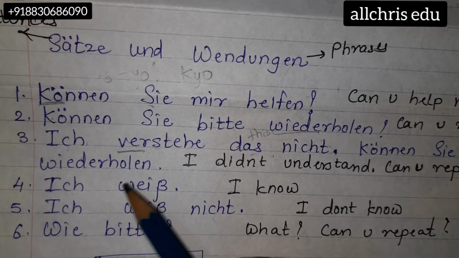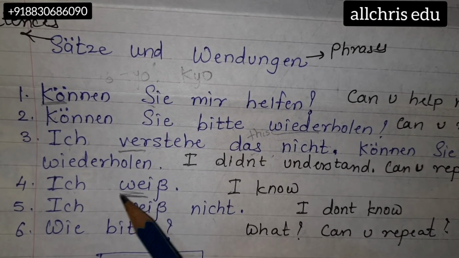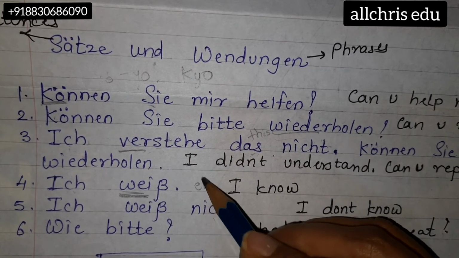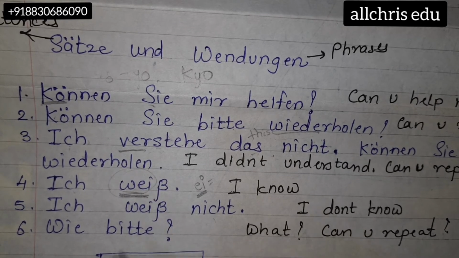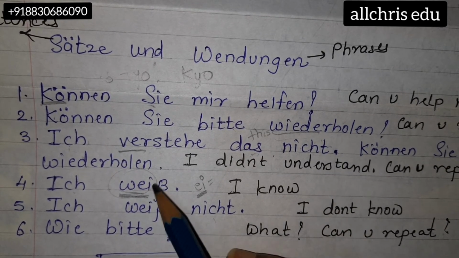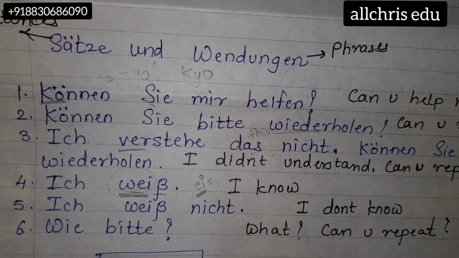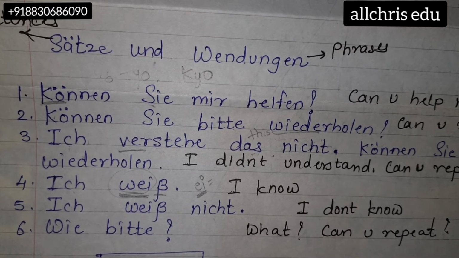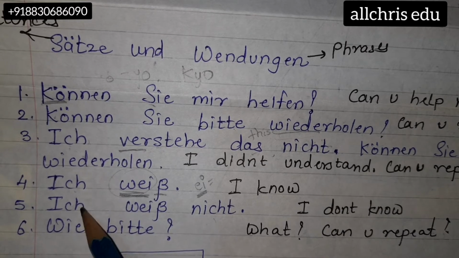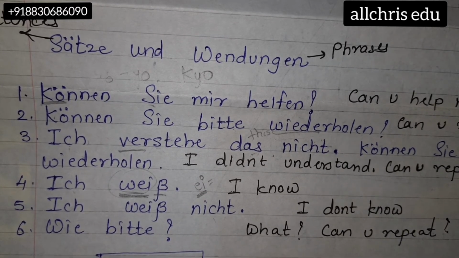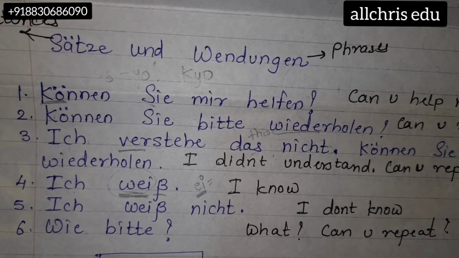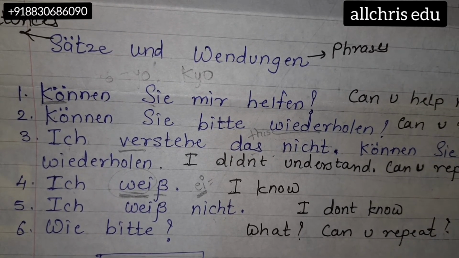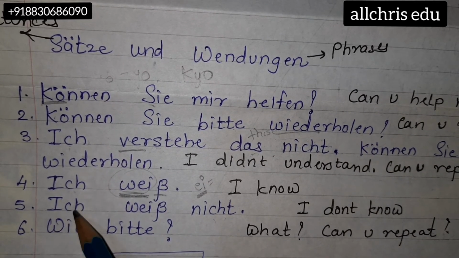Ich weiß. Why should it have the sound of a Y? As we know, EI has the sound of Rai, as in Aishwarya Rai. So it should rhyme with Rai: weiß. This letter ß has a sound of S, S for snake. Weiß, ich weiß. Ich weiß nicht. If you don't know, you can say ich weiß nicht. If I ask you something and you know it, you can say, yeah, ich weiß. If you don't know it, you can say, Entschuldigung, sorry, ich weiß nicht.